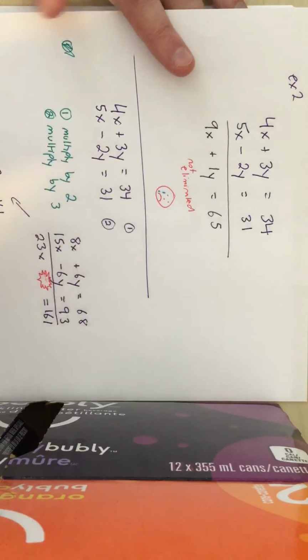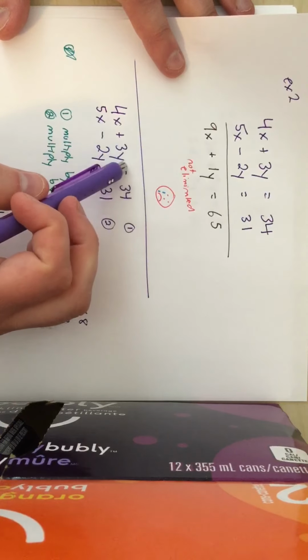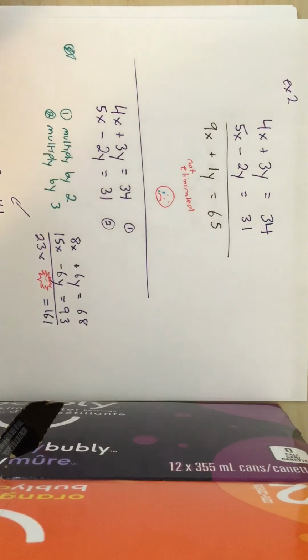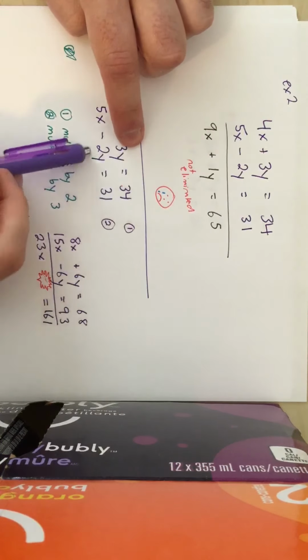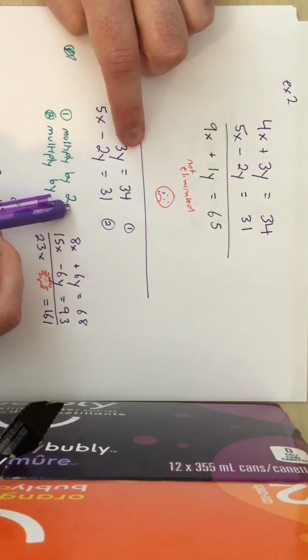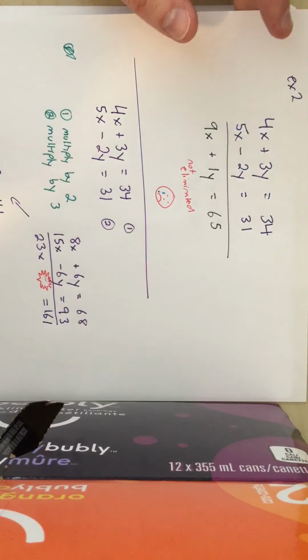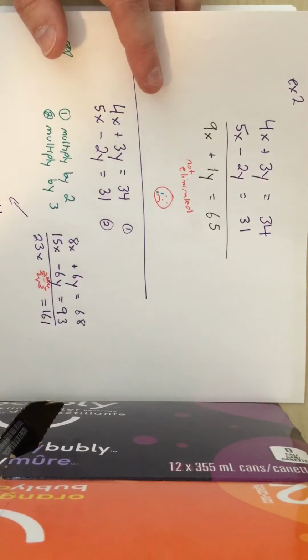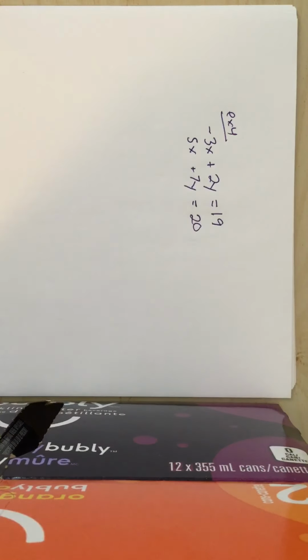Technically what you're supposed to do is ask what is the least common multiple of 2 and 3. What do 2 and 3 both go into nicely? The answer is 6. However, it's always going to work out that you can multiply by the coefficient of the other equation. For this equation we multiply by the number in front of the y, so we multiplied it by 2. For the other equation we multiply it by 3, the number in front of the y in the first equation. It's always going to give you not necessarily the least common multiple, but a common multiple, and that is all you need.